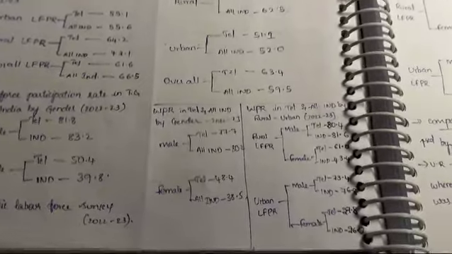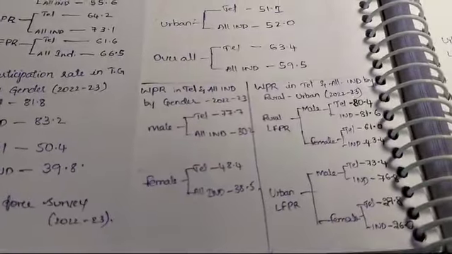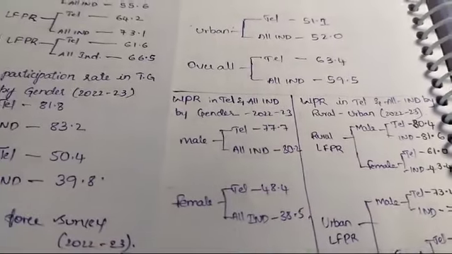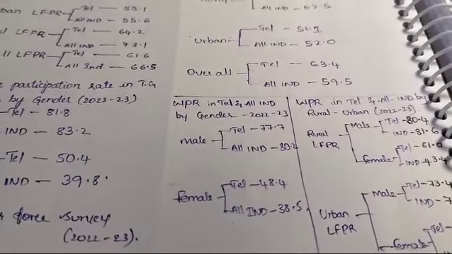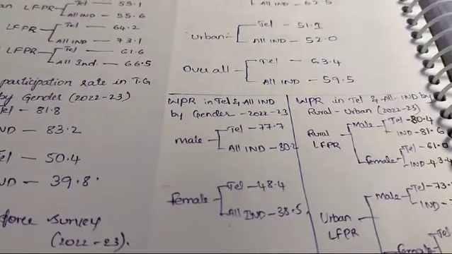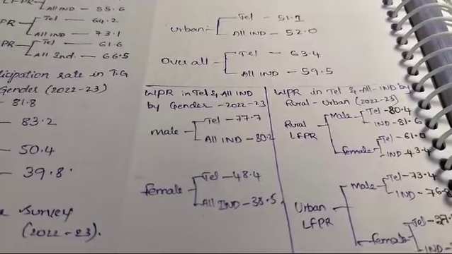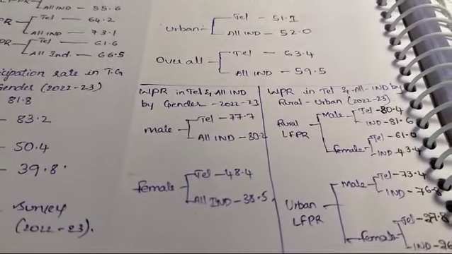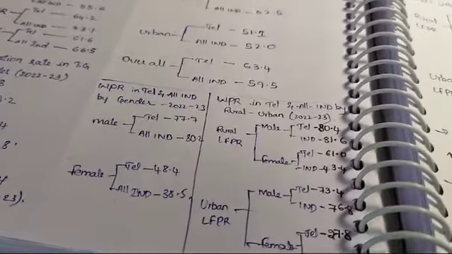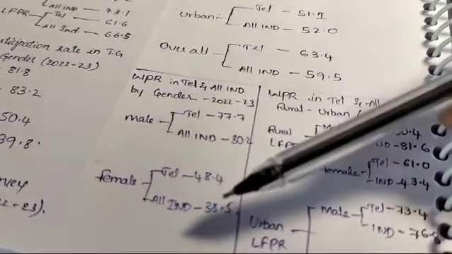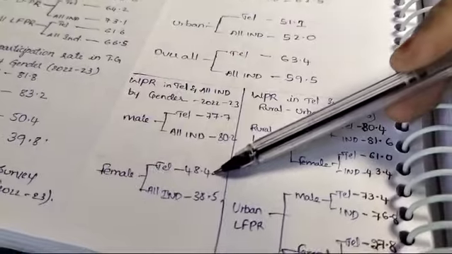Next, WPR in Telangana and all India by gender, male and female. For males, Telangana's contribution is 77.7, whereas all India is 80.2. For females, Telangana is 48.4 and all India is 38.5. Here we can see that for females also, Telangana is higher, at 48.4.